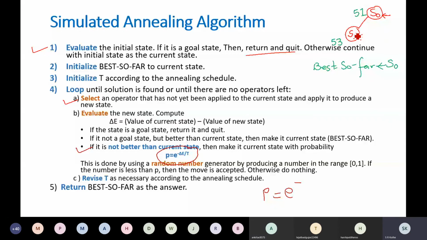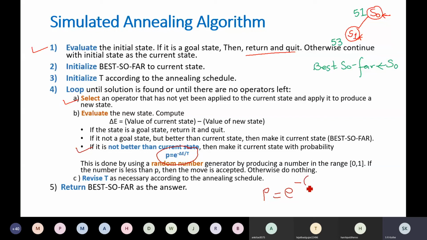Value of current state minus value of new state. Value of current state is 51, and value of the new state is 53. So delta E is minus 2.